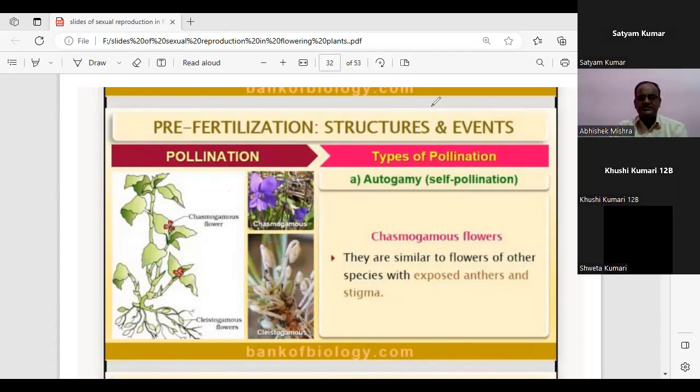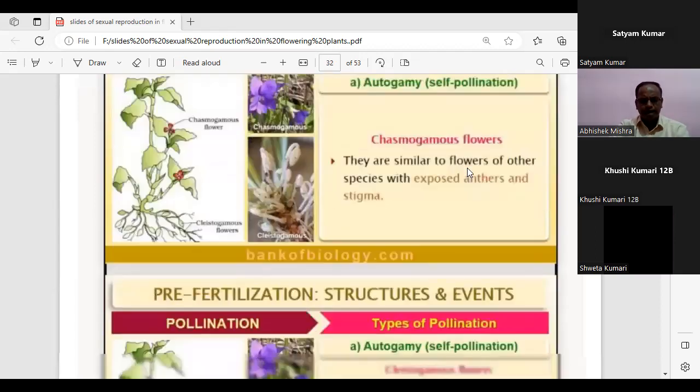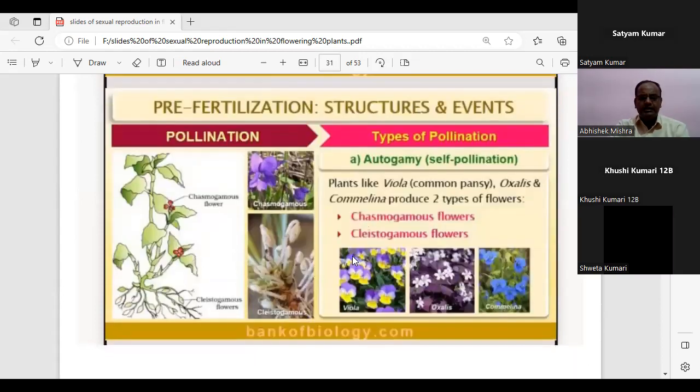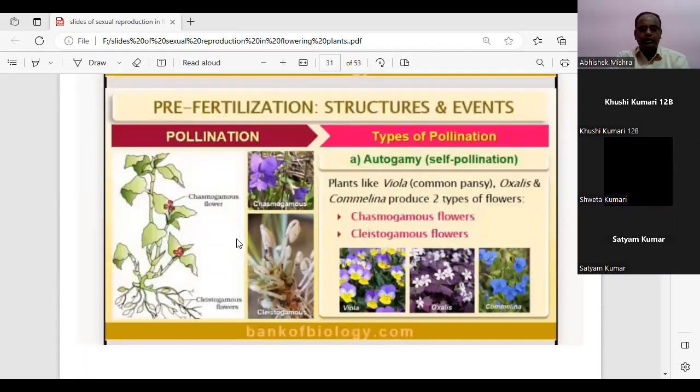Satyam has a question. Yes, Satyam, you can unmute yourself. What is an example of cleistogamous? Yes, examples you can see over here. This is the Commelina plant. A single plant may also have the two types of flower.